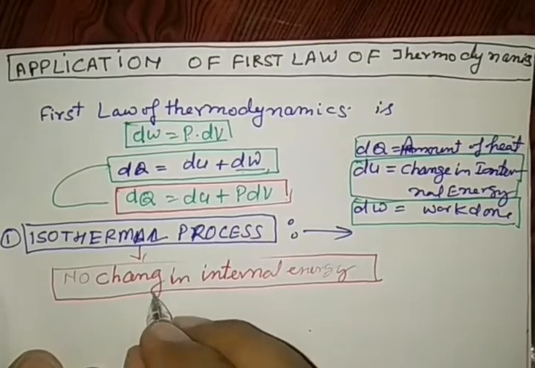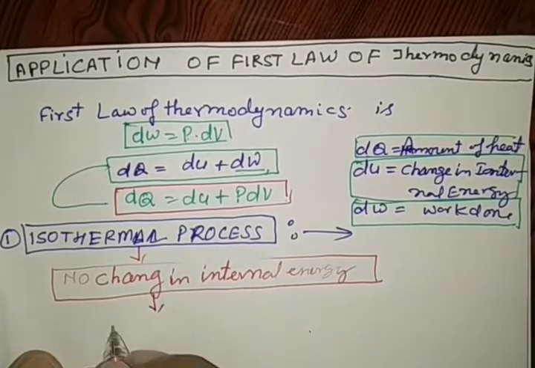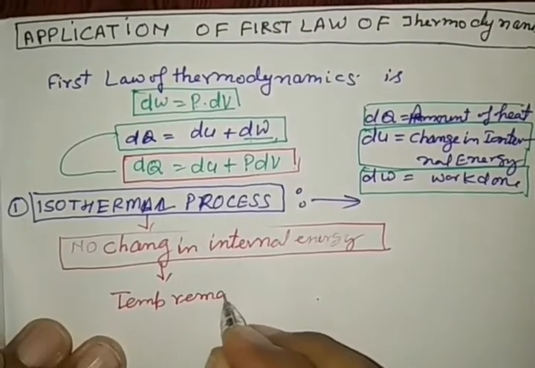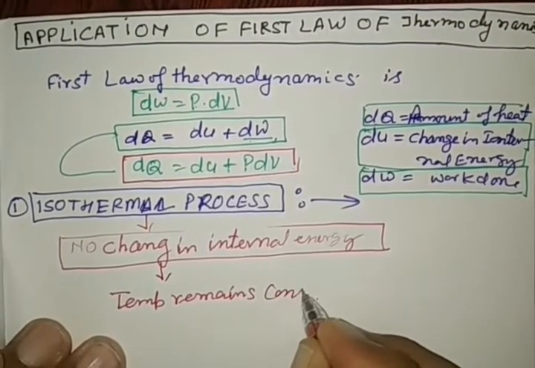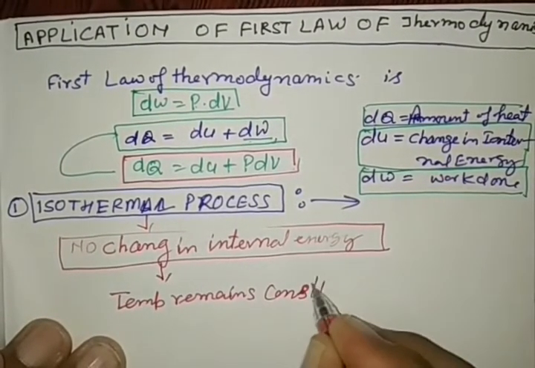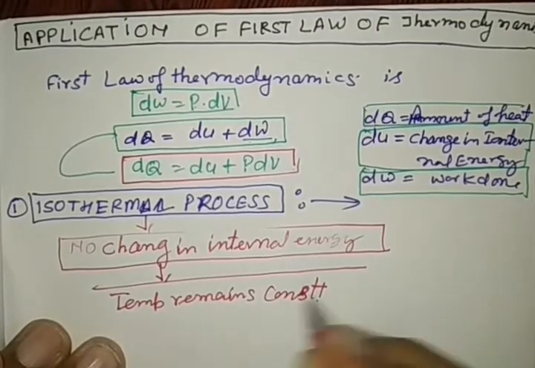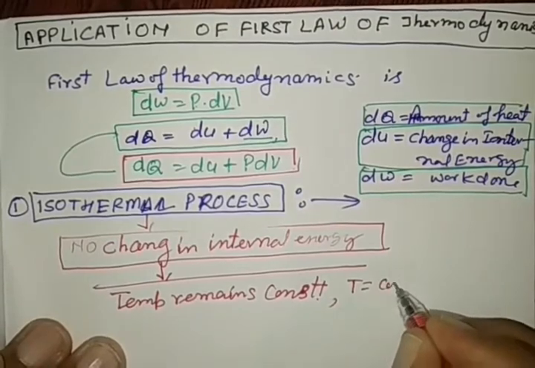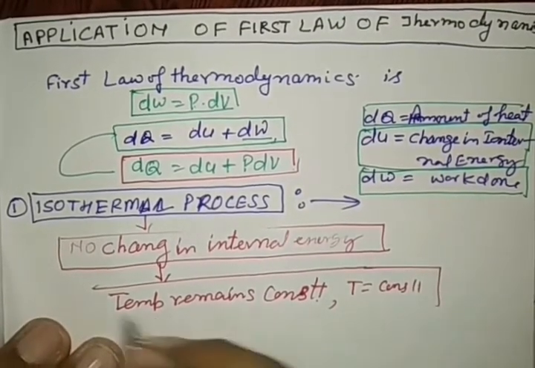What does it imply? This implies that temperature remains constant.